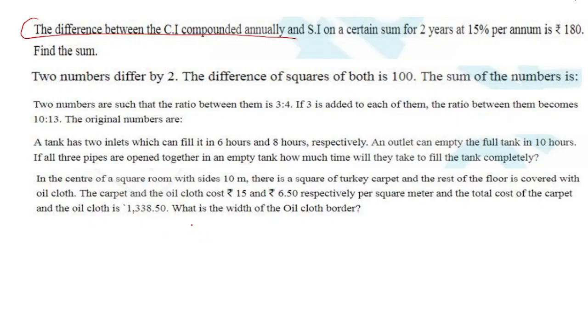So we will go to the next page for understanding this. I hope you have understood the first question. It is very easy. It is asking the difference of compound interest and simple interest for 2 years. Rate percent is given, and the difference is given. It is asking for the principal. What was the principal? Let's see how to find it.